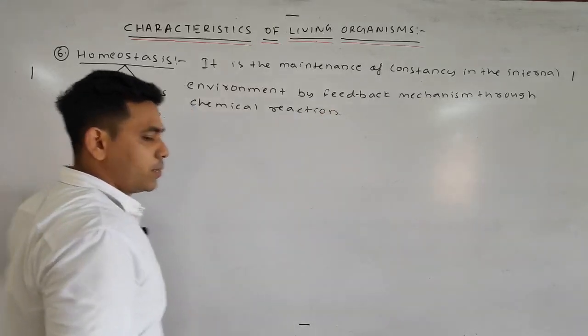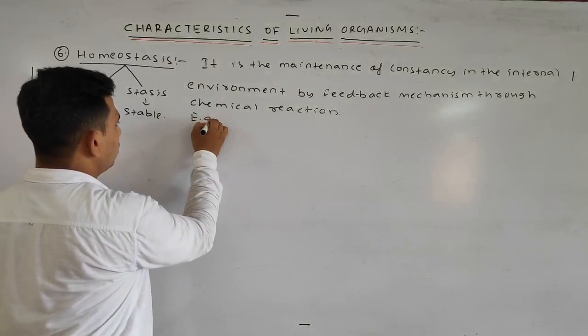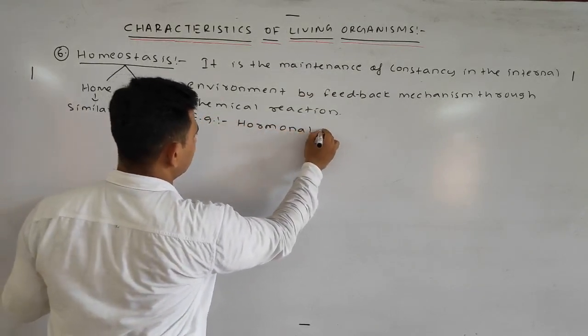Okay, a common example is hormonal regulation.